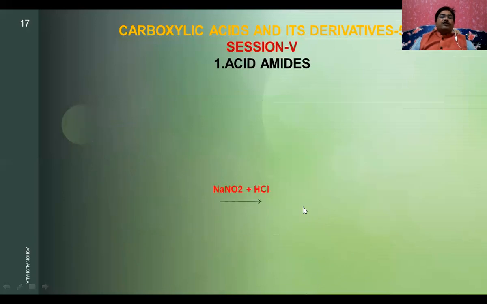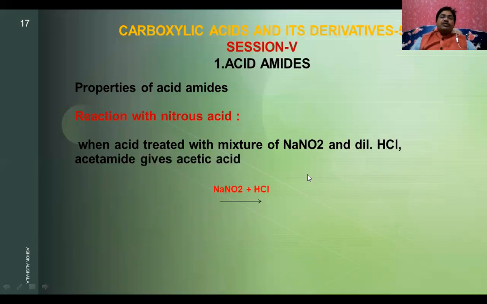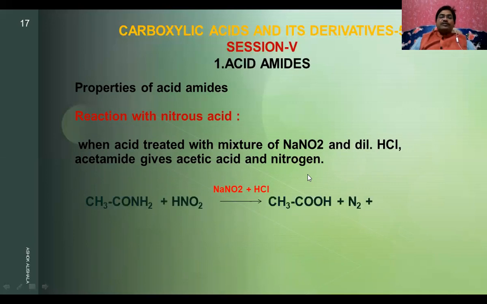Now let us go for another one, the reaction with nitrous acid. What is nitrous acid? You know, nitrous acid is unstable. It is never prepared and stored. It is always prepared in situ. In situ means whenever it is required, it is prepared and used in the reaction. Then how is nitrous acid prepared? By the mixture of NaNO2 and HCl at low temperature.